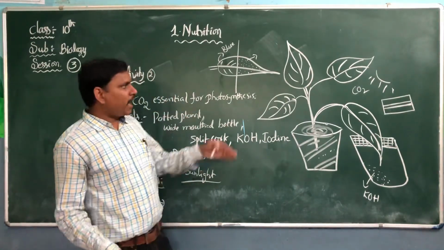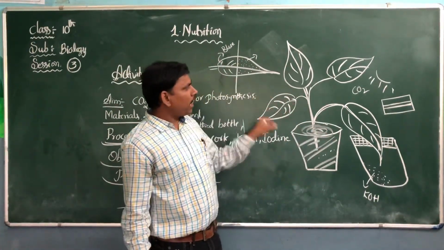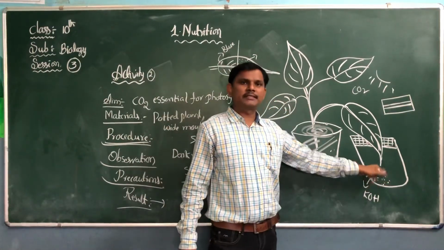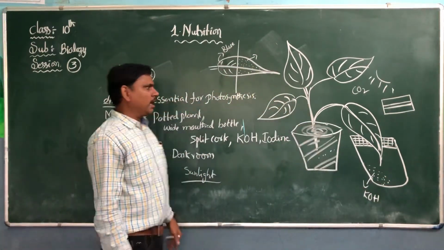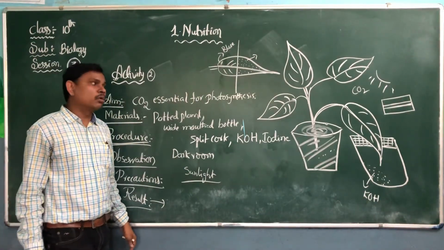Even if light is there, and water is there, carbon dioxide is also essential for photosynthesis. Otherwise, these plants cannot prepare their own food.